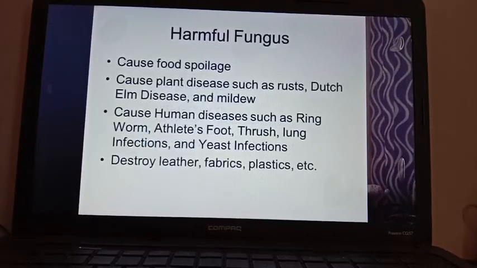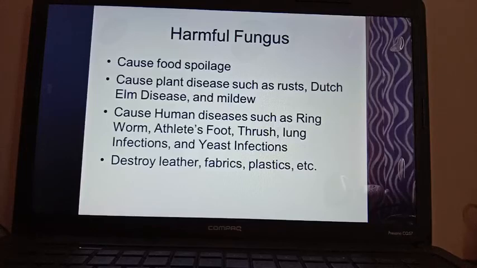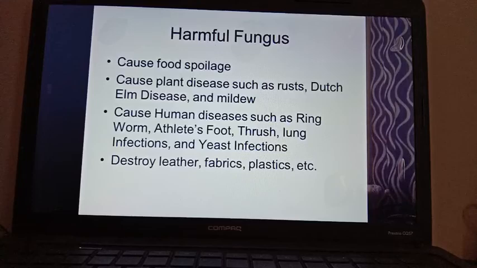Here are the harmful roles of fungus. They can cause food spoilage, and can cause different types of plant diseases such as rust, Dutch elm disease and mildew. They can also cause human diseases, ringworm, athlete's foot, these infections. They can destroy leather, fabrics, plastic, and cause rotting of fruits and vegetables. So many harmful roles are there for fungus also.